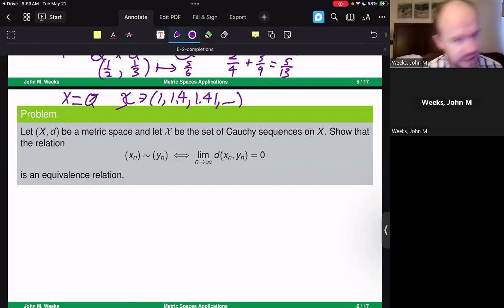Let's show that this is a relation, or an equivalence relation to be precise. We'll say that two Cauchy sequences are related to each other if the limit of the distances between those two sequences goes to 0. Now, notice we don't say anything about what happens when the two sequences don't have a limit of 0. We're going to say that those two things are separate, even if the two end up, say, diverging. But what we will say is that when the limit of the distances between corresponding points inside of that sequence goes to 0, then that's an equivalence relation.